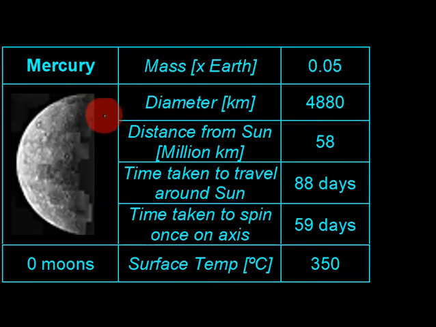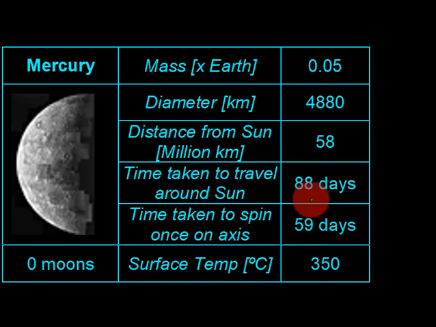The first planet we come across is Mercury. That's its mass in comparison to the Earth, so it's a fraction of the Earth's mass. That's its diameter, so if you were to measure from one end to the other, that's how many kilometers across it is. That's its distance from the sun, 58 million kilometers. The length of time it takes to do one orbit around the sun is that number of Earth days. The time taken to do one rotation on its own axis is 59 Earth days.